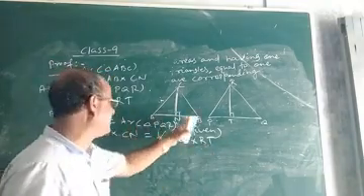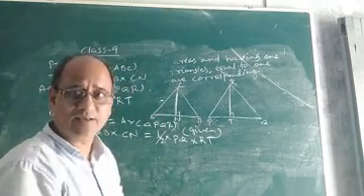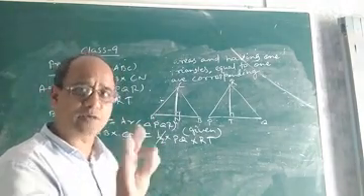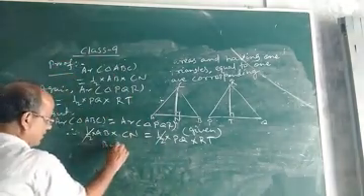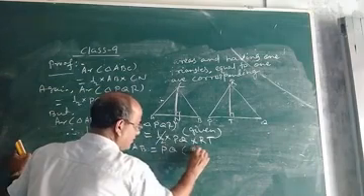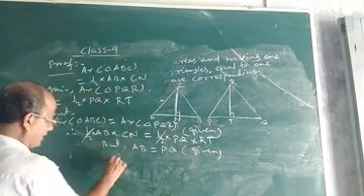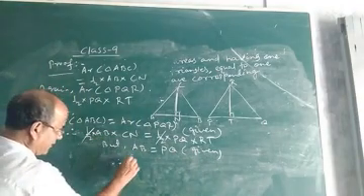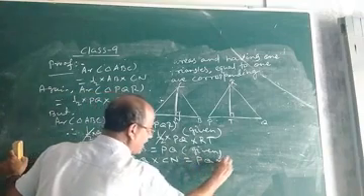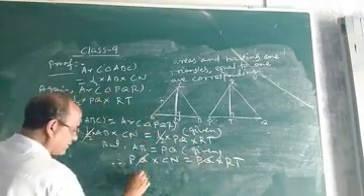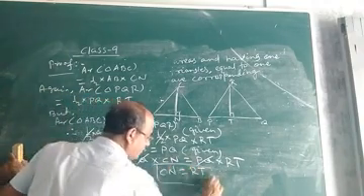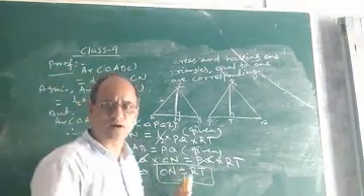But again you see, the two bases are same, it is given. The two triangles stand on equal bases, it is given. That means AB equals PQ, it is already given. So if AB equals PQ, in place of AB we can write PQ into CN equals PQ into your RT. Now PQ cancel. So what is left? You see, it is so easy. CN equals RT. So this is what we wanted to prove.